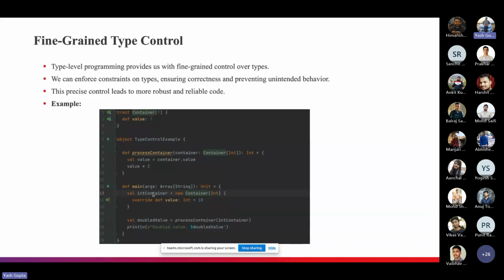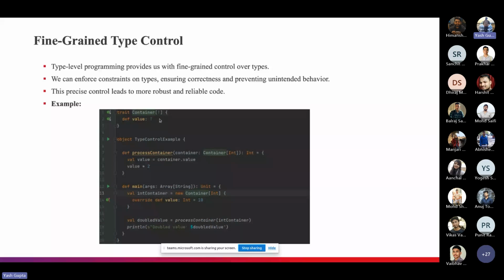If you see the definition of the main method here, in the val intContainer we already initialize an object of Container that has type Int. This Int will go to this T, and this T will be reflected on all the variables, all the family members of this trait.